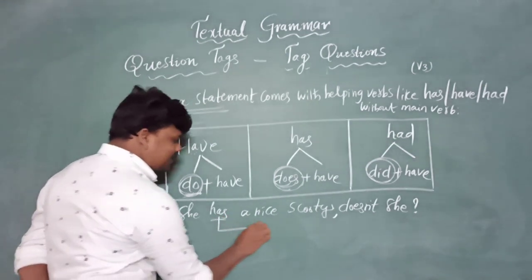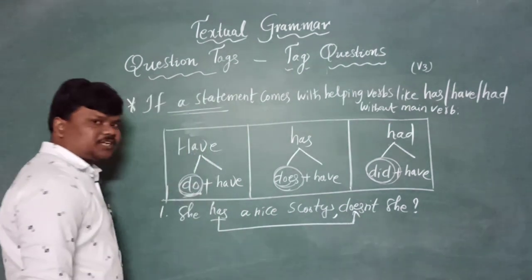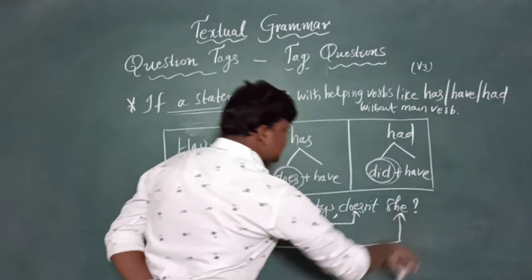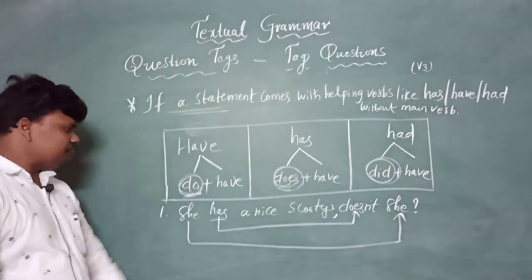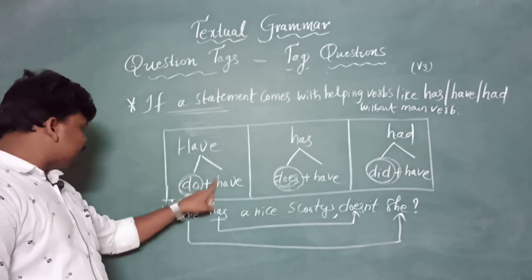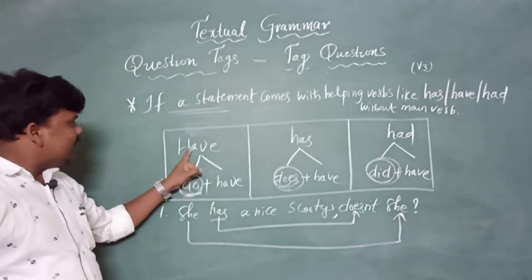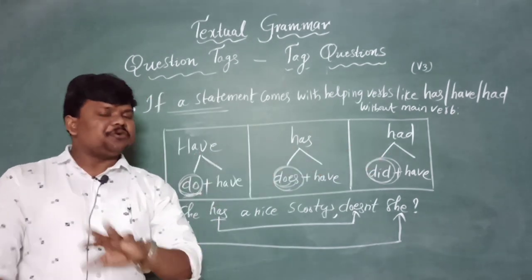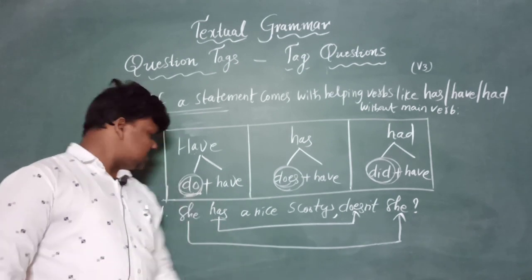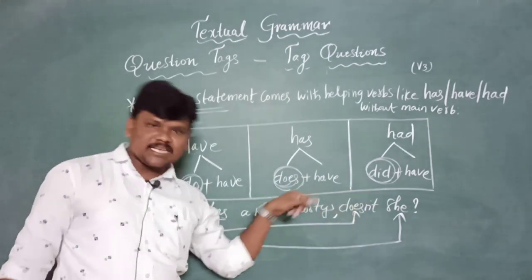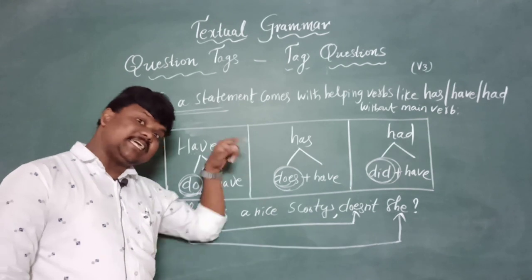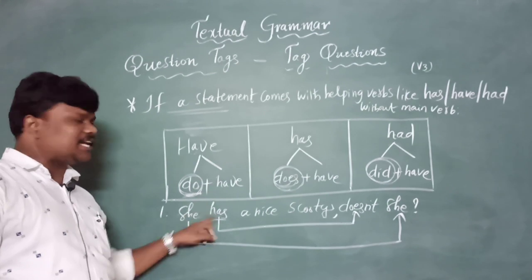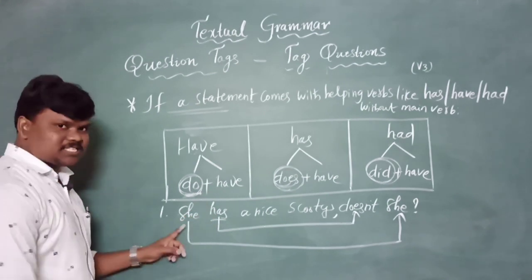See, if has came without help of any main verb, we need to take the help of does. Hope you are clear, which is a very important topic. If a statement comes with has, have, had lonely without help of a main verb, just take the help of do, does, did. Here also, they are the main verbs, not helping verbs. So we don't want to write hasn't she, haven't she, hadn't she. Right, so this is the first example.